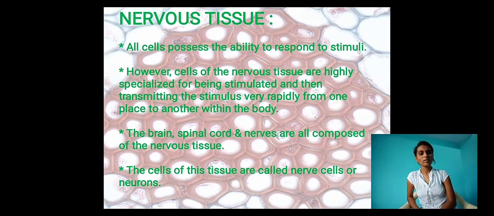The cells of the nervous tissues are highly specialized. Nerve cells are highly specialized for being stimulated and then transmitting the stimulus very rapidly from one place to another within the body, within seconds.